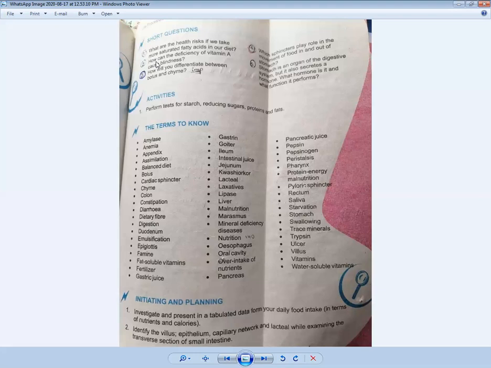Now come to question number 3, third short question. See on the screen. This is your third short question. You can also see. And this is also very important. How will you differentiate between bolus and chyme? Okay, if you keep in your mind human digestive system under the headings of alimentary canal, we have discussed the bolus. So first we will discuss the definition of bolus.